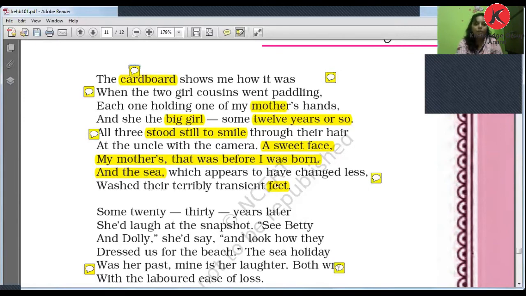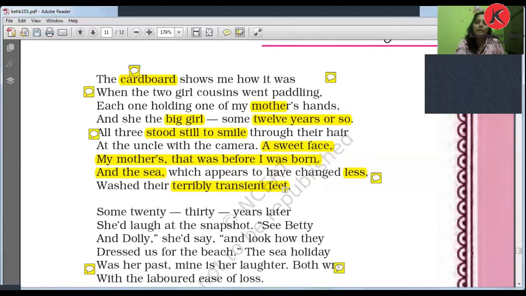And the sea, which appears to have changed less. We know that we cannot change nature. It will be the same, right? Which appears to have changed less. थोड़ा change हुआ होगा, but it is still as it was 12 years before. But this sea was the terribly transient fate. We know that when we walk on the beach, the water will come and our footprints will be washed out by the water. But the sea will be there, but there will be no footprint on the beach when you go again, or within 2 seconds, right?